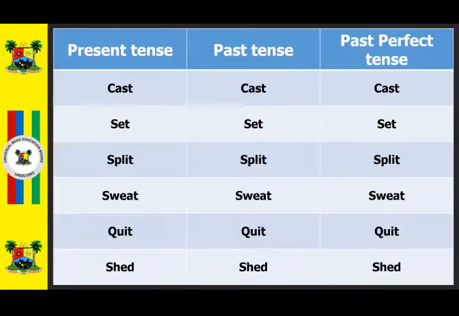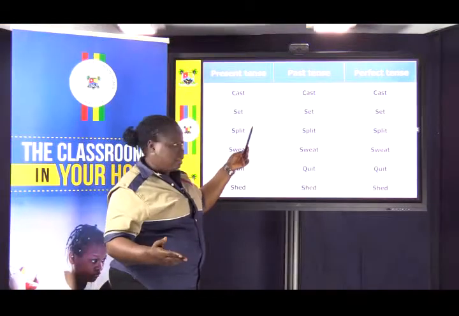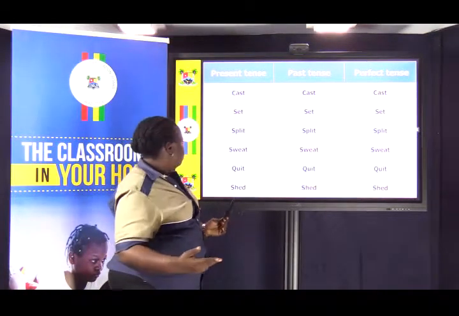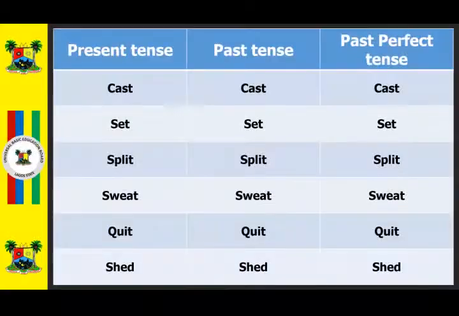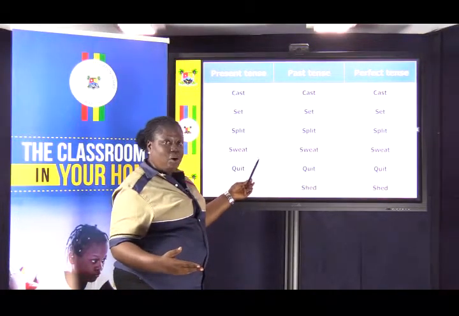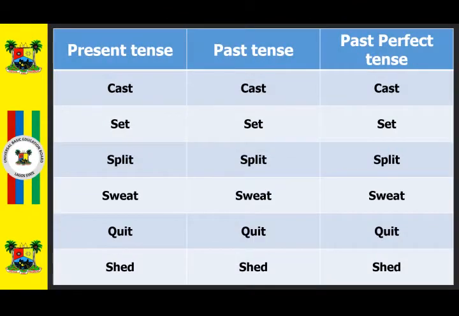Cast, cast, and cast. Set is set in the past tense form and set in the perfect tense form. Split, split, and split. Same thing goes for sweat. It remains sweat in the past tense form and sweat in the perfect tense form.